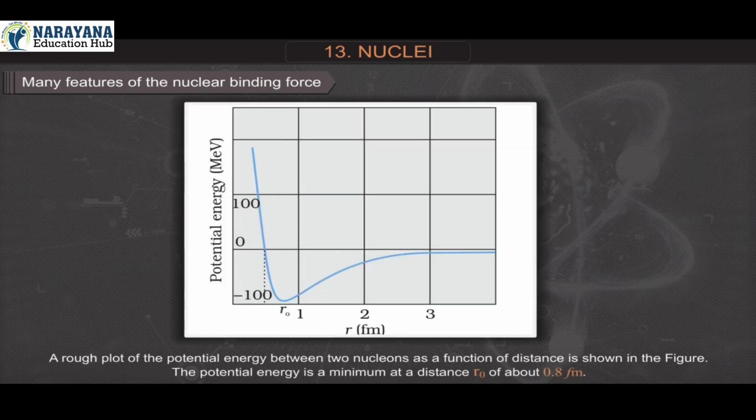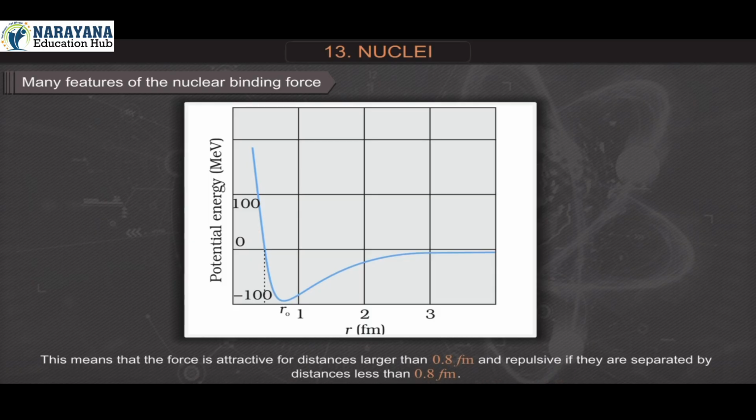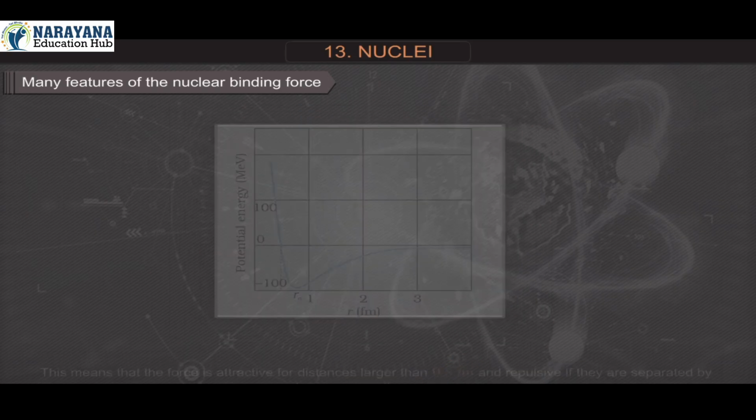A rough plot of the potential energy between two nucleons as a function of distance is shown in the figure. The potential energy is a minimum at a distance r0 of about 0.8 Fermi. This means that the force is attractive for distances larger than 0.8 Fermi and repulsive if they are separated by distances less than 0.8 Fermi.